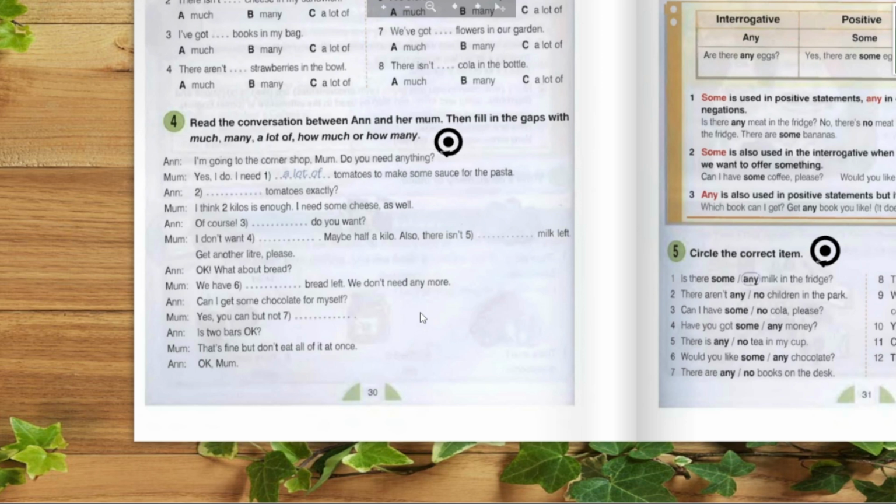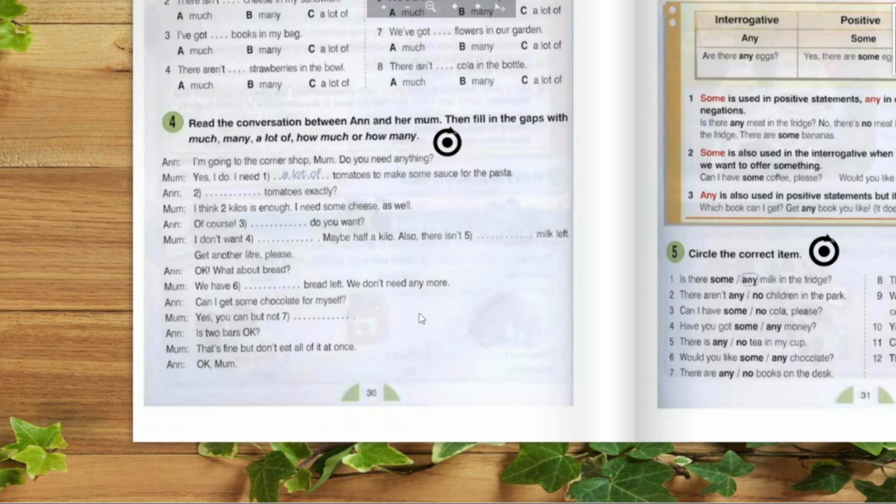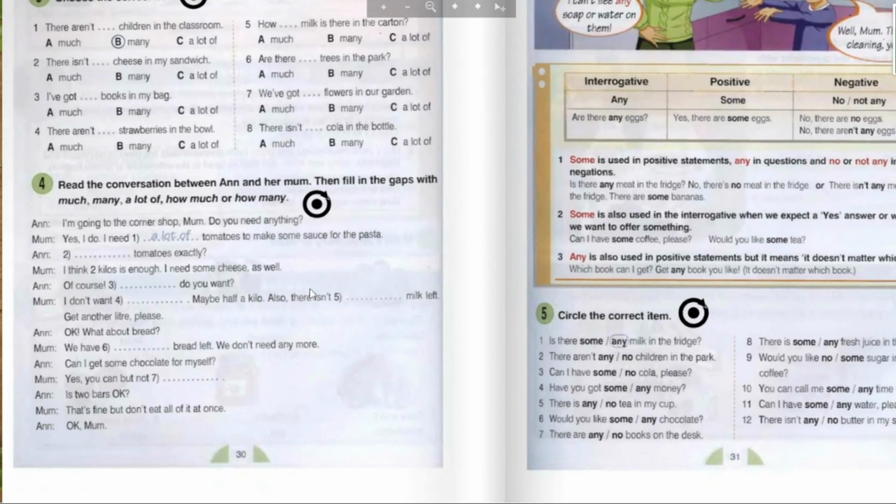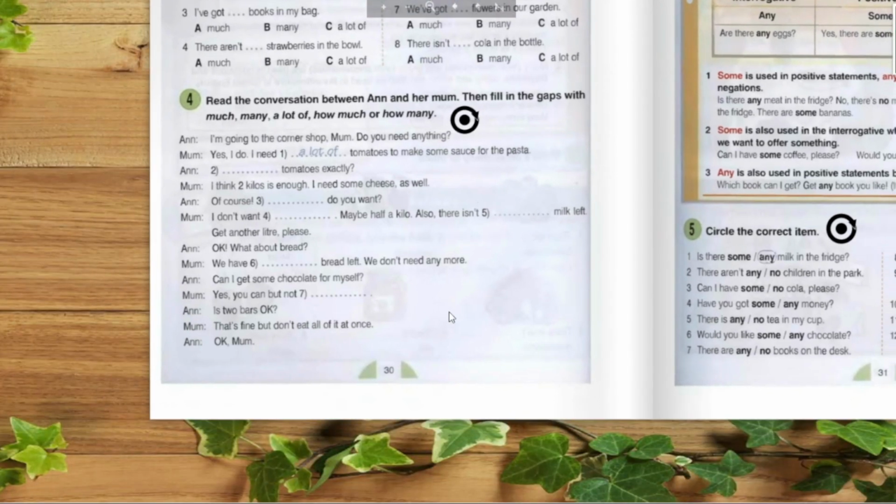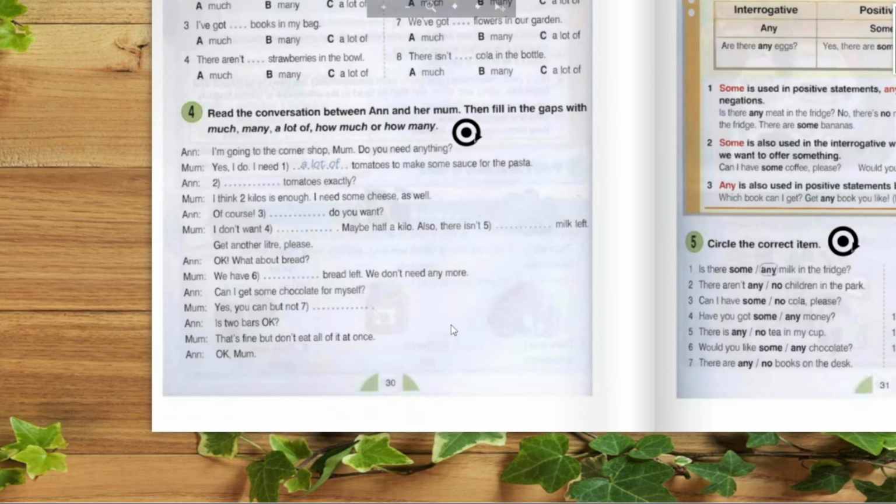I need some cheese as well. Of course. How much do you want? I don't want a lot. Maybe half a kilo. Also, there isn't much milk left. Yeah. Get another liter, please.